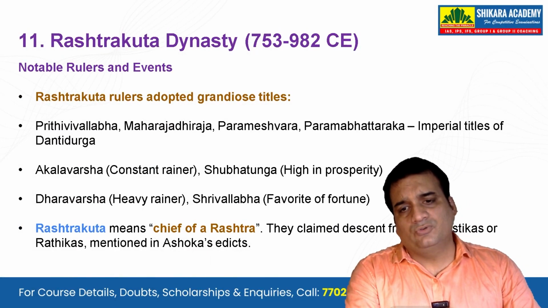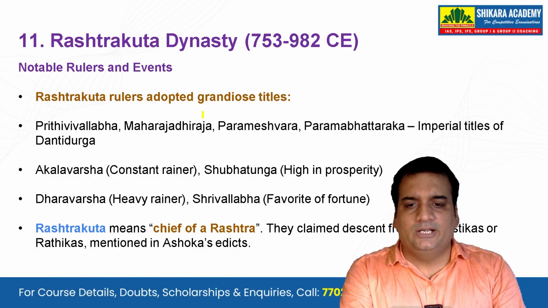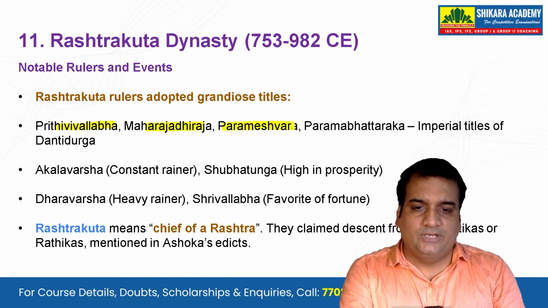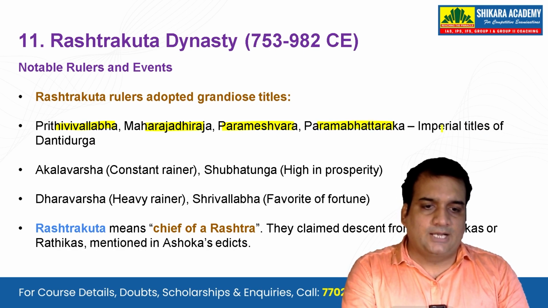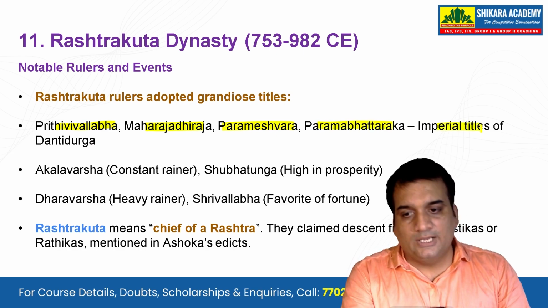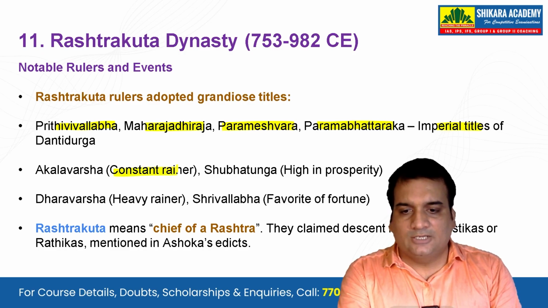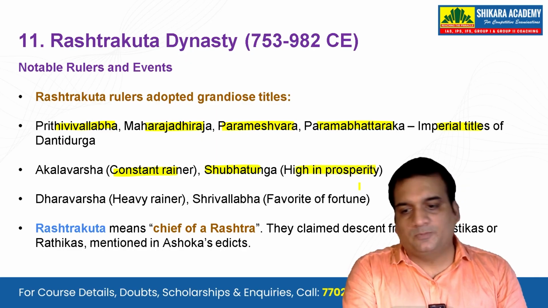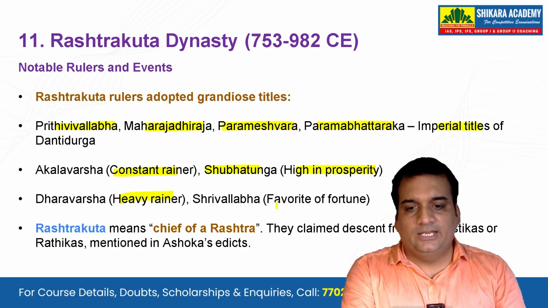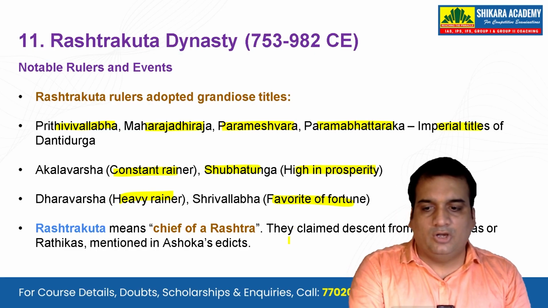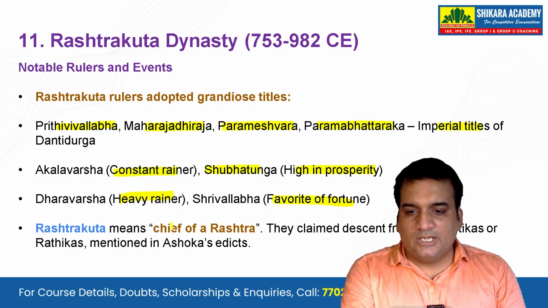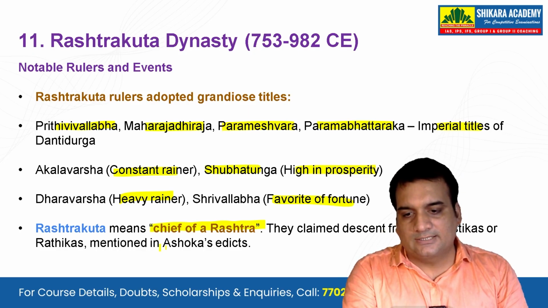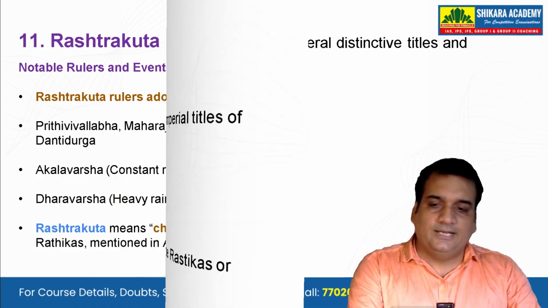Next, let's see the Rashtrakuta dynasty. Rashtrakuta rulers adopted grandiose titles like Prithvi Vallabha, Maharajadhiraja, Parameshwara, and Parama Bhattaraka, that is the imperial titles of Dantidurga. We also see Akalavarsa, that is the constant reigner, and Subhatunga, that is high in prosperity. Dhanavarsa, that is heavy reigner, and Sri Vallabha, that is favorite of fortune. Then Rashtrakuta means the chief of a Rashtra. They claimed descent from the Rashtrikas or Ratikas mentioned in Asoka's edicts.